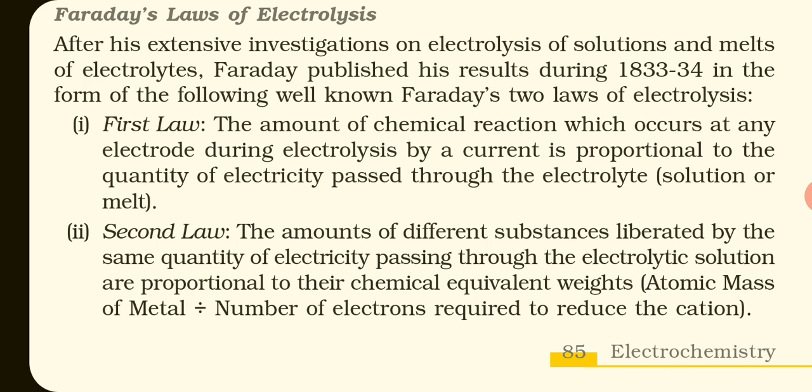And the second law: the amounts of different substances liberated by the same quantity of electricity passing through the electrolytic solution are proportional to their chemical equivalents. What is chemical equivalent? Atomic mass of the metal divided by the number of electrons required to reduce the cation of that particular metal.